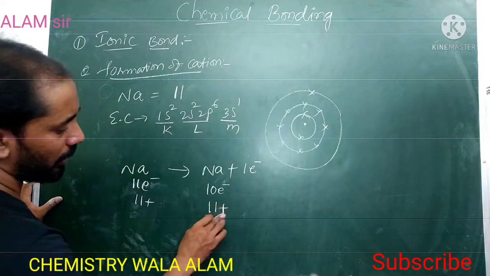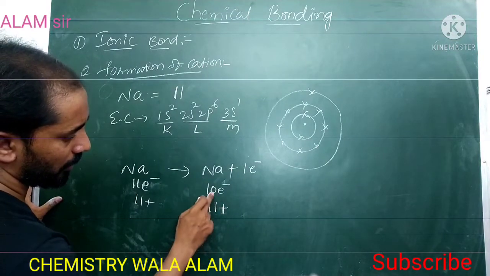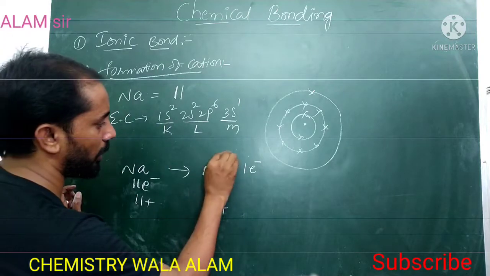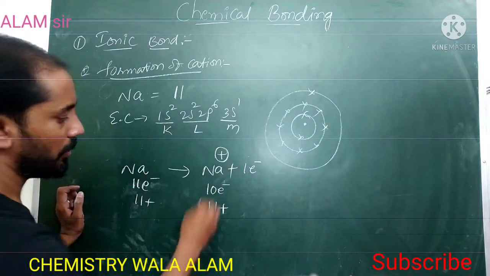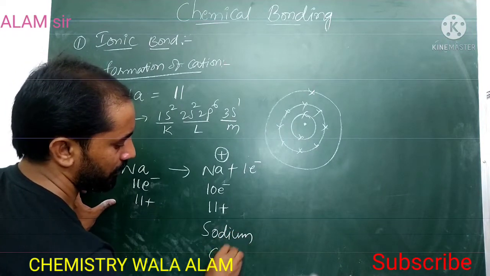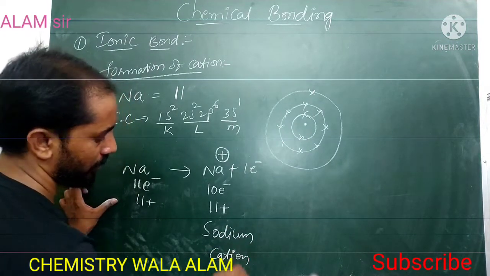To equalize this, the protons are more, by 1 proton. That 1 extra proton we represent as a positive charge upside, and that is called the sodium cation.